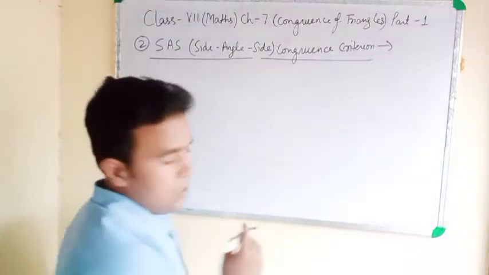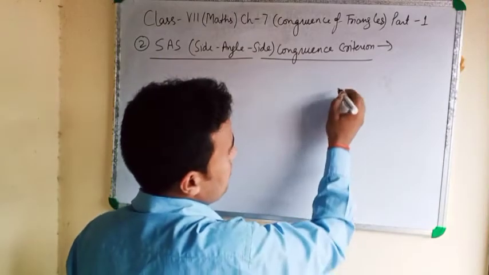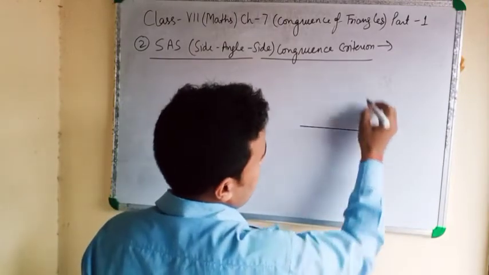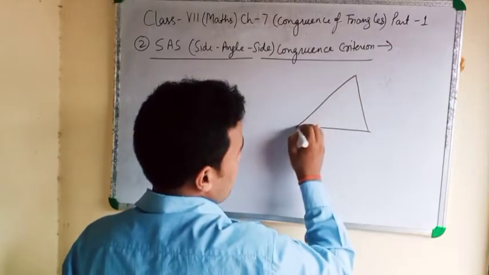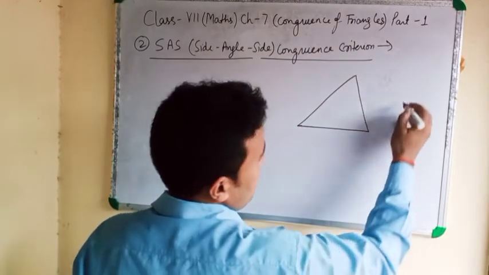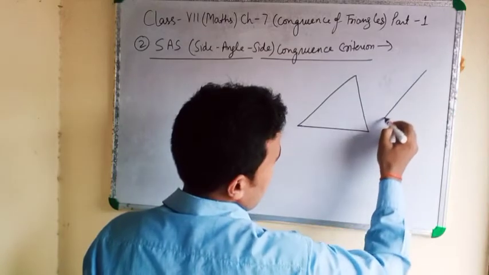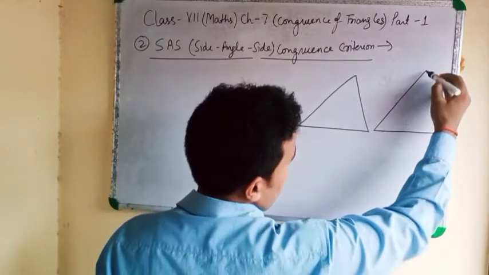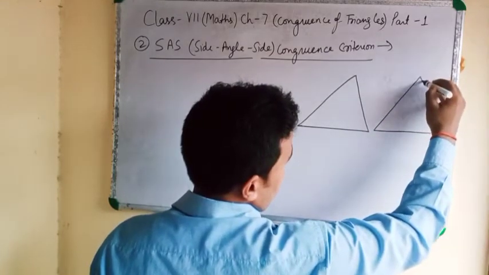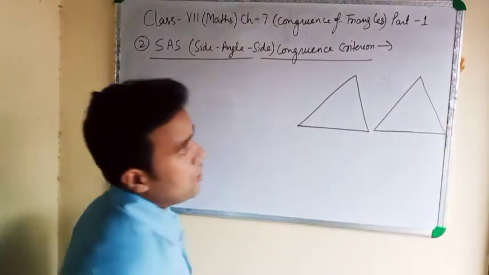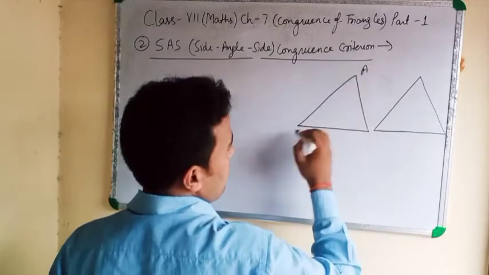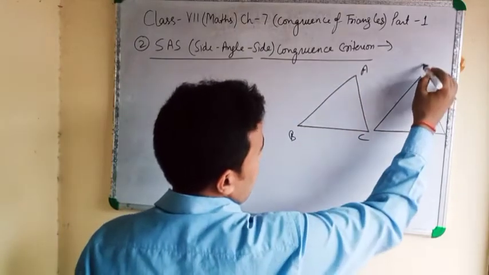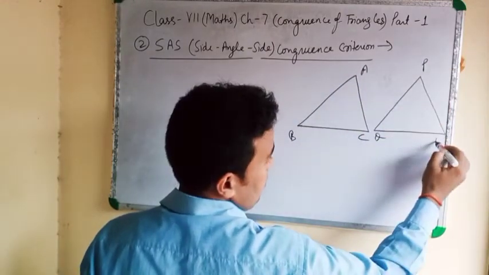First of all, we will make a triangle. It is the first triangle, name is ABC, and the second is PQR.